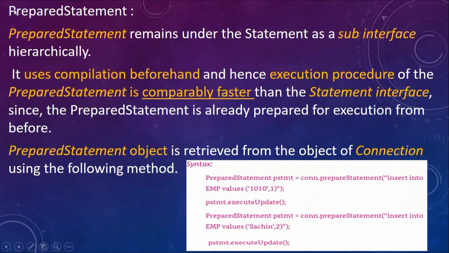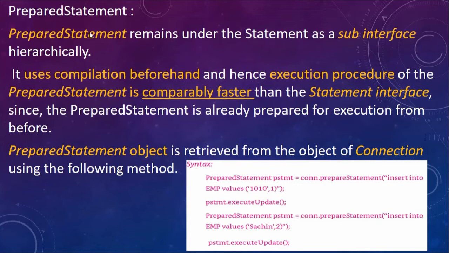Now, as I have told you, statement has sub interfaces. One is called prepared statement, the second one is called callable statement. Let's start with prepared statement. As I have said, prepared statement remains under the statement interface as a sub interface. The main task of this prepared statement is that it uses compilation beforehand. Suppose there are some SQL statements that are compiled beforehand and which contain some parameters.